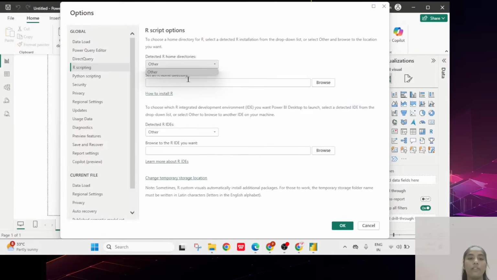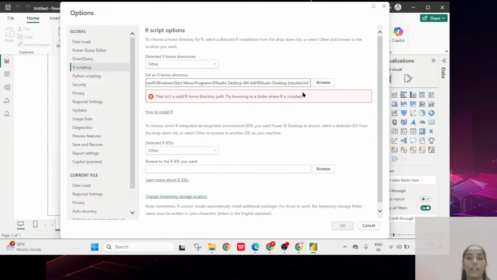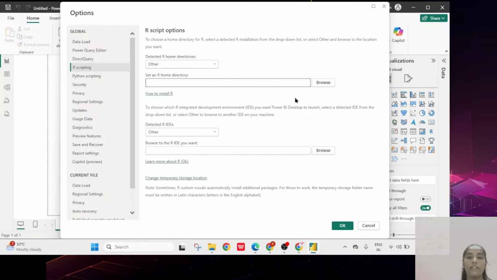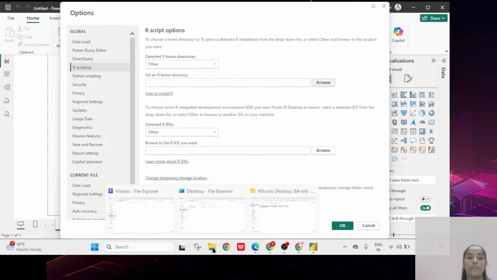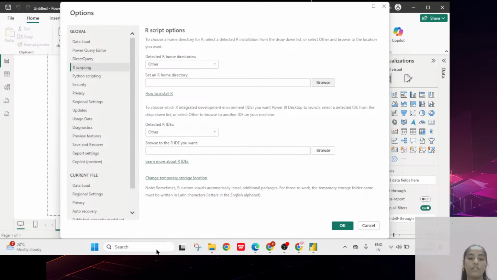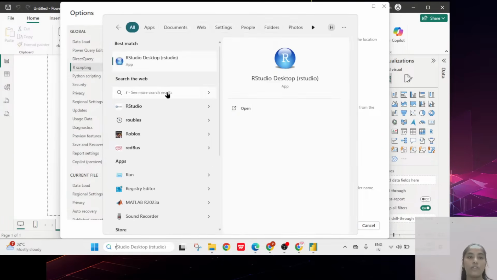So here I want to take the path, and I want to paste exactly that path, you have to paste it very clearly. If you take it like that, then it will be okay. So the exact path you have to give here. If you don't know the path, then you can go to the Browse option, and directly go to the particular location where it exactly is. So here you can see I want to go through with RStudio.